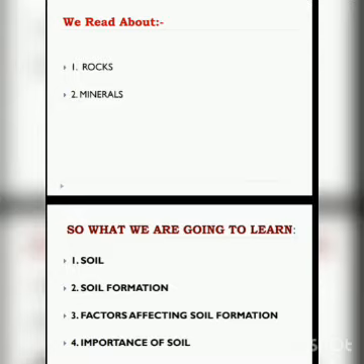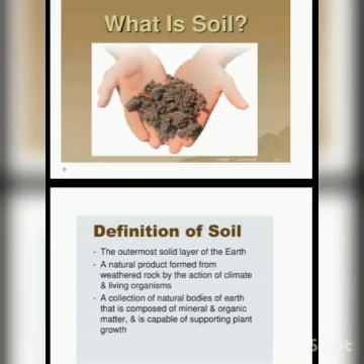Soil is actually a natural product. It is formed by the weathering, meaning the breakdown, of rocks. How are the rocks broken down or weathered? They break down by the action of the climate, like rain, wind, etc., and also by living organisms. Next, soil is a collection of natural bodies of earth that is composed of mineral and organic matter and is capable of supporting plant growth.